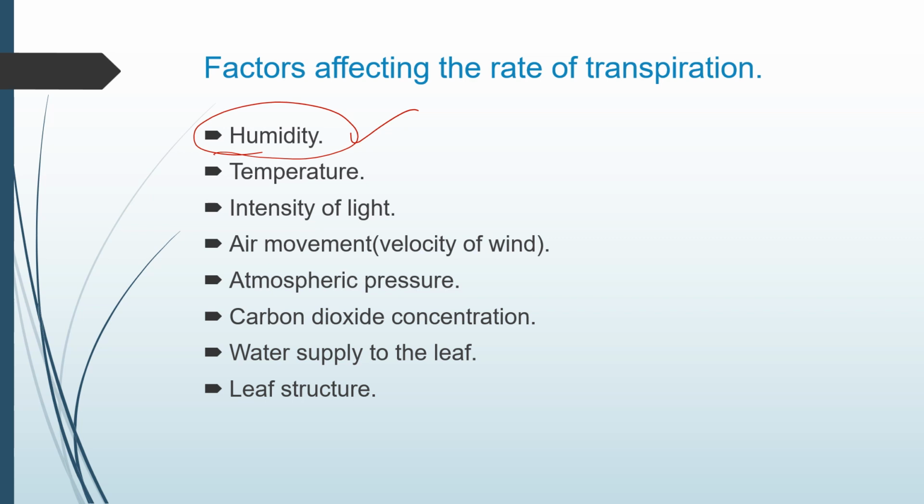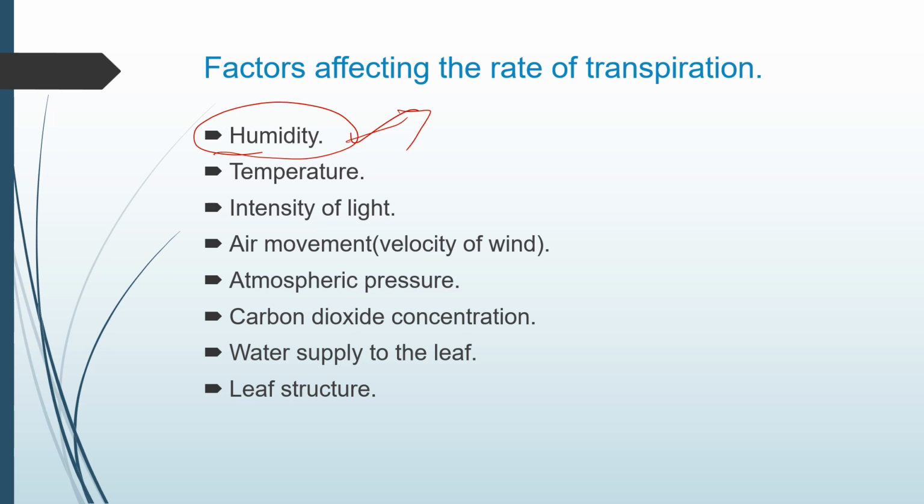The lower the humidity, the higher the rate of transpiration, because if high humidity is already present in the air, the rate of outward diffusion of water vapor from the stomata and substomatal cavity will reduce. The air is already full of moisture, so it reduces the rate of outward diffusion of water from the substomatal cavities, and this reduces the rate of transpiration.